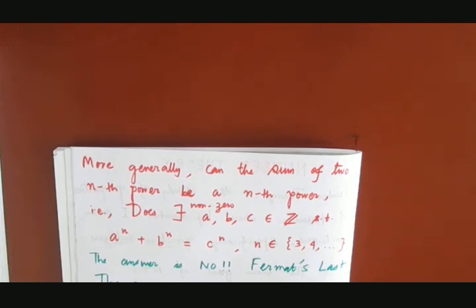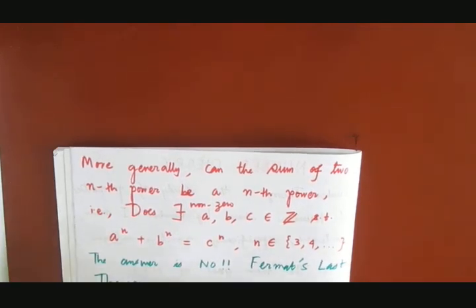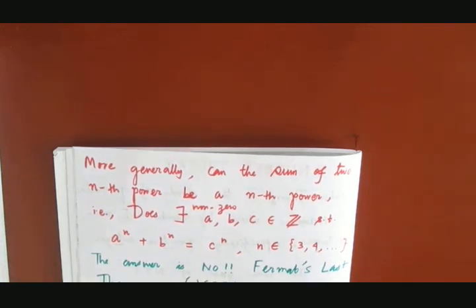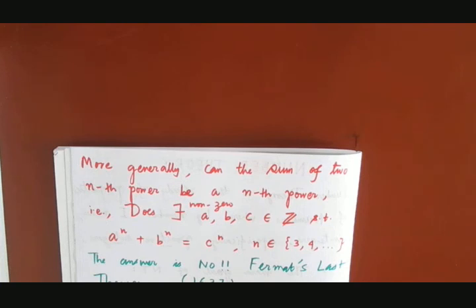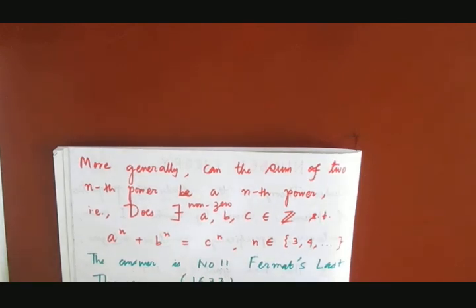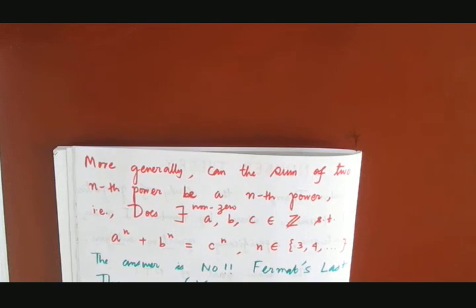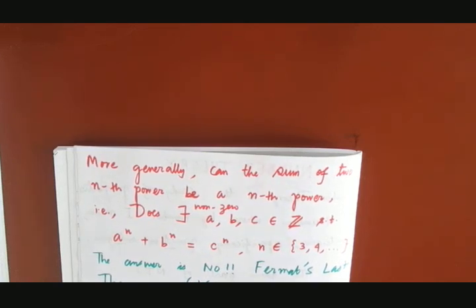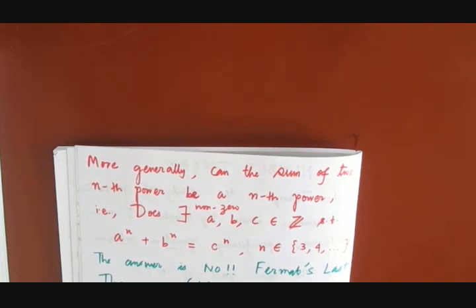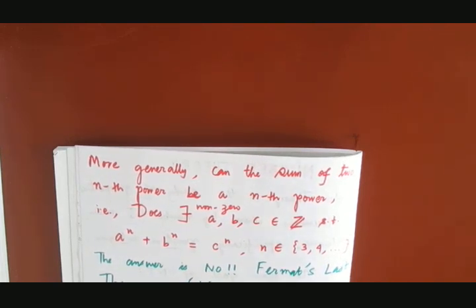This was stated by Fermat in 1637, but Fermat was not able to prove it. It was proved by Andrew John Wiles in 1995. So just imagine, this problem was unsolved for more than 300 years. Are you getting my point? So this was the first kind of problem that I told you.